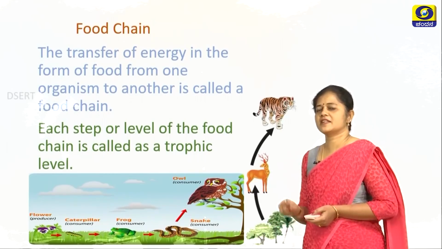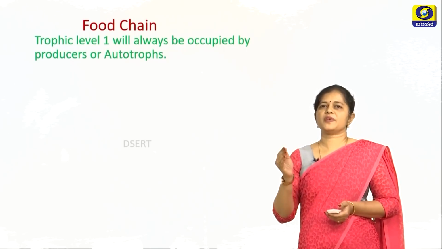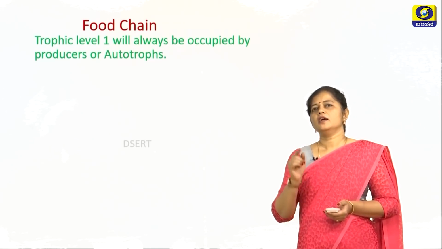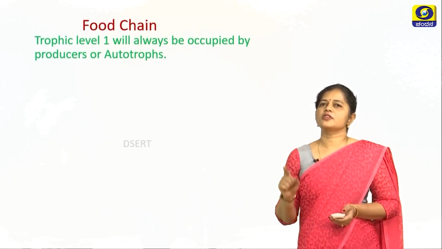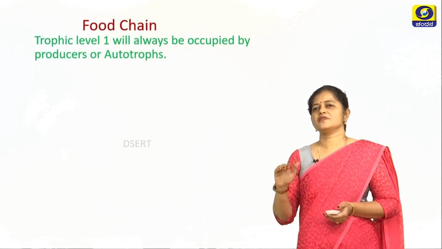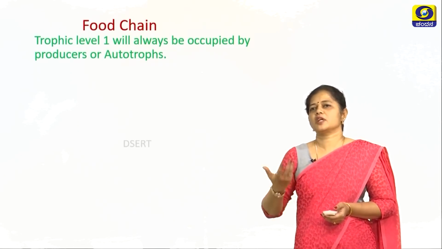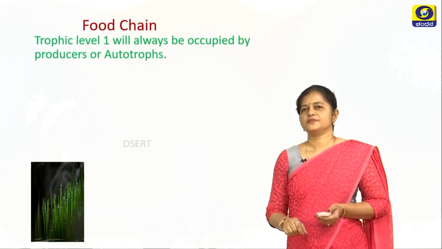So you can see another example over here. There are certain important aspects to be known in a food chain. The trophic level 1 in a food chain will always be occupied by a producer, which are autotrophs. That means which can synthesize their own food, like the plants.